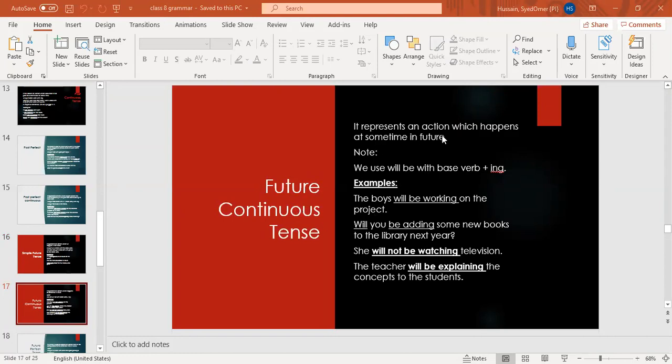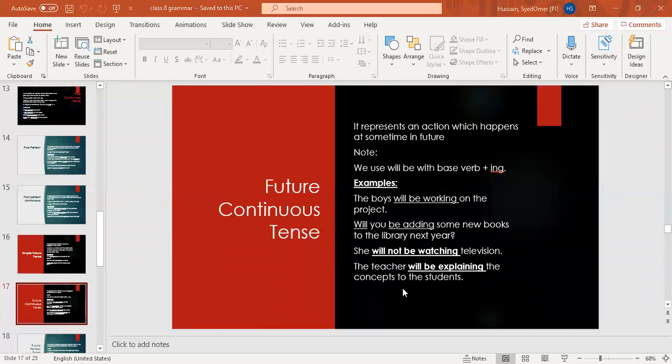It represents an action which happens at some time in future. We use will be with base verb plus ing. Will be or shall be, both we can use. But shall will be used with I or we. The boys will be working on the project. Will you be adding some new books to the library next year? She will not be watching television. The teacher will be explaining the concepts to the students.